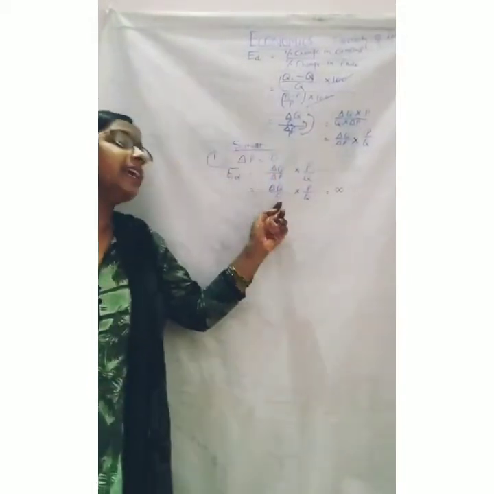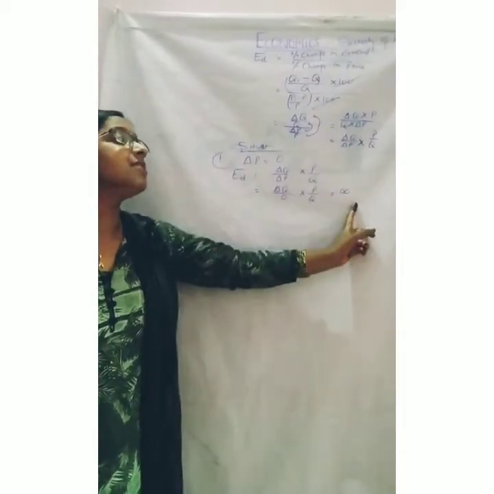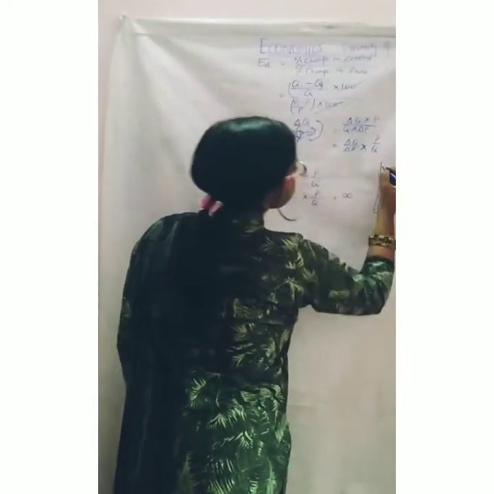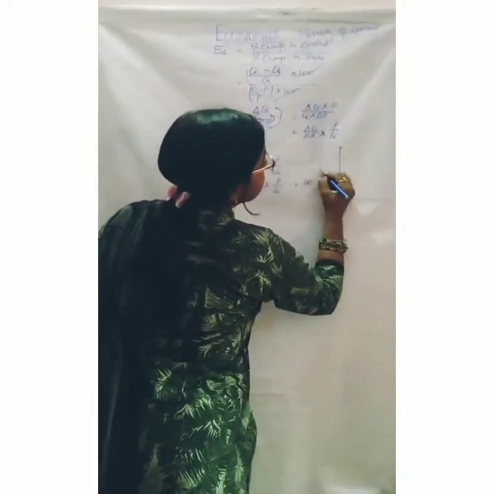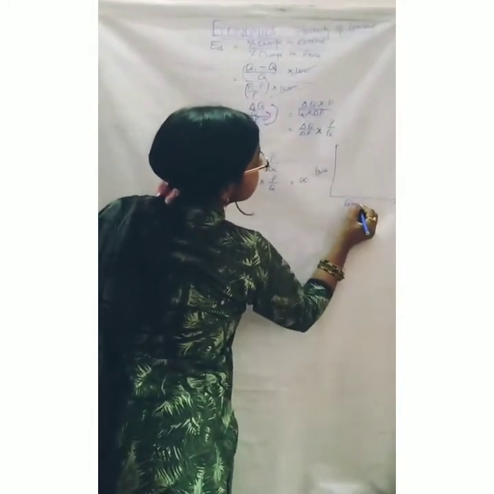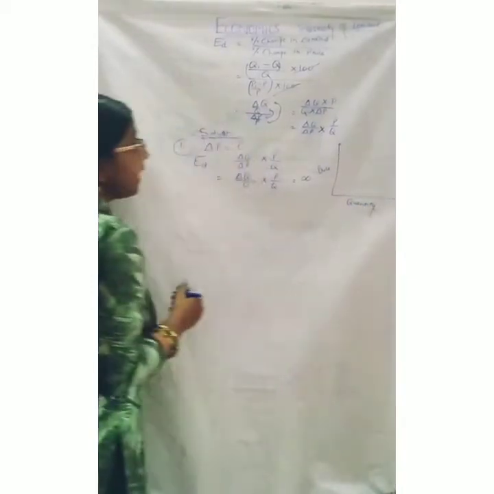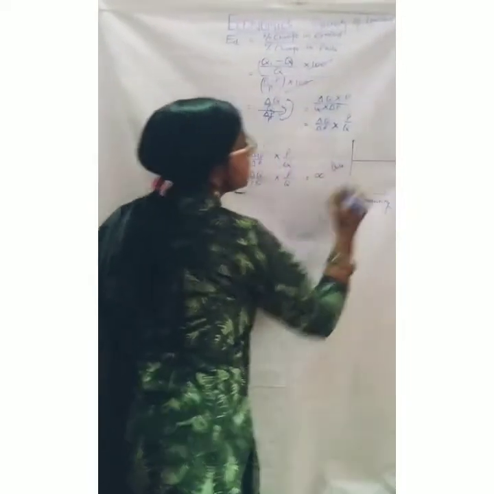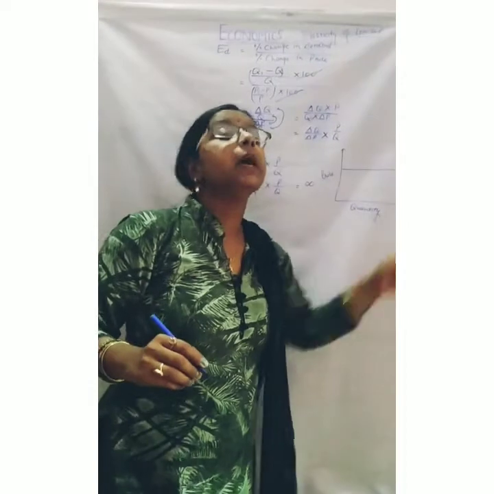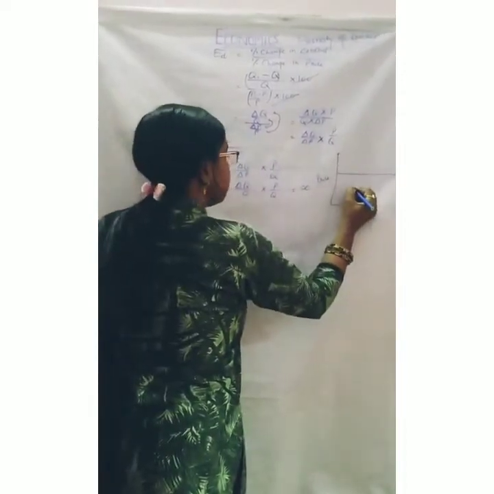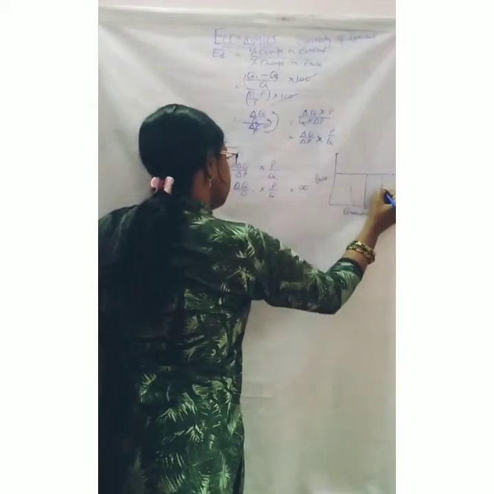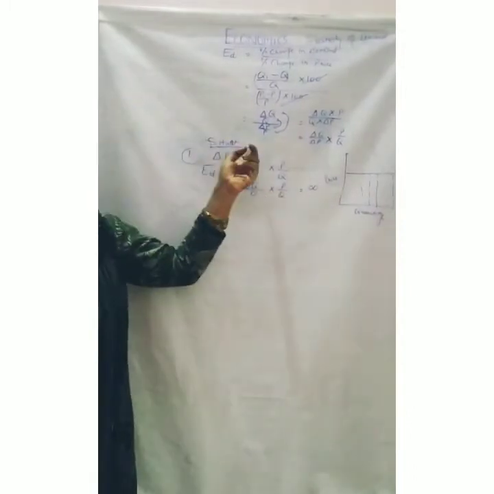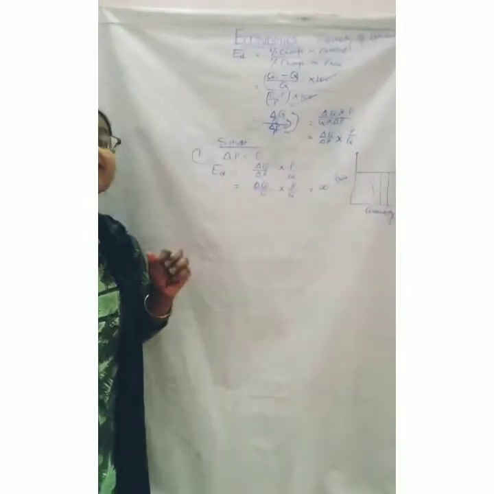We cannot get any other answer, because dividing anything by zero always gives infinite. What is the diagrammatic representation? As per our diagram, if the price is not changing, then the price is constant. This is our P, which we are not changing, but quantity is changing. This is the diagram for when the price is not changing, or delta P is 0.